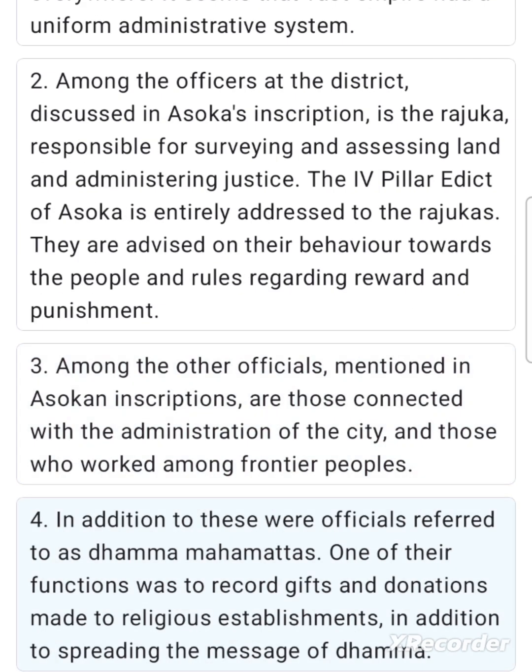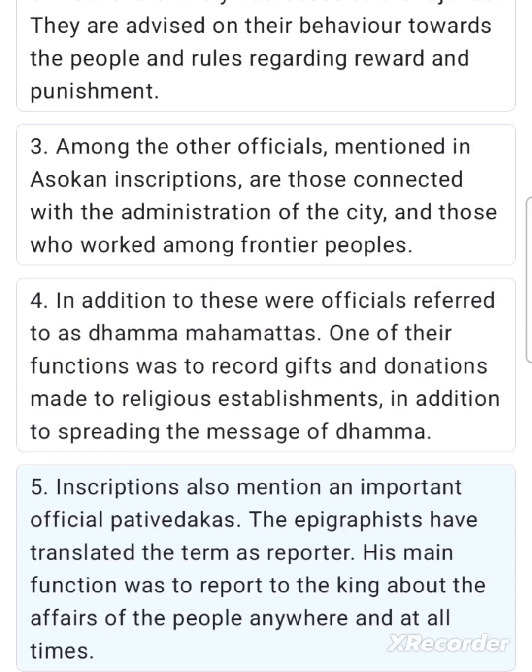4. In addition to these were officials referred to as Dhamma Mahamattas. One of their functions was to record gifts and donations made to religious establishments, in addition to spreading the message of Dhamma. 5. Inscriptions also mention an important official, Pativedakas. The epigraphists have translated the term as reporter. His main function was to report to the king about the affairs of the people anywhere and at all times.